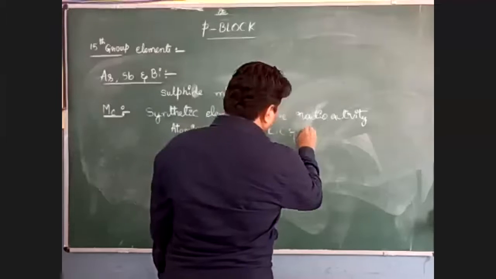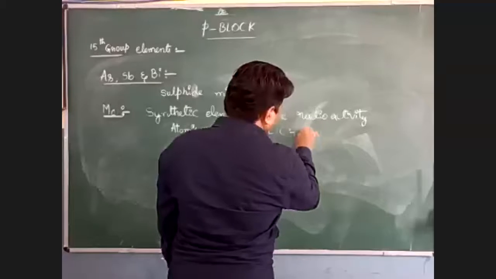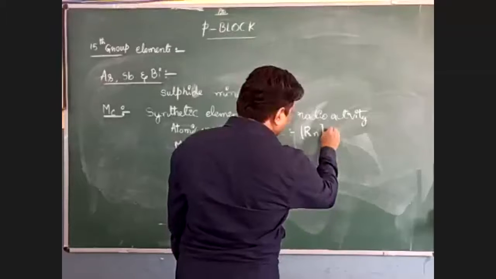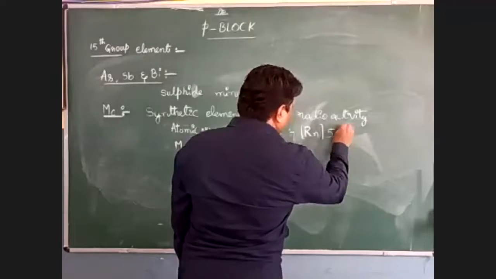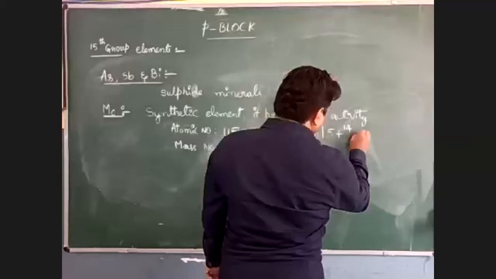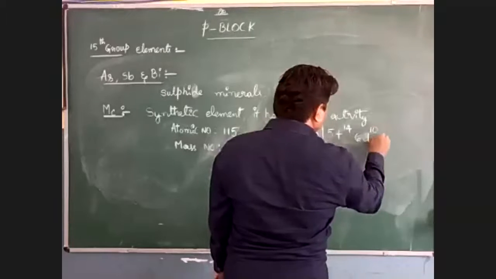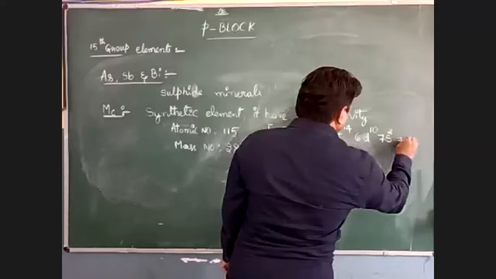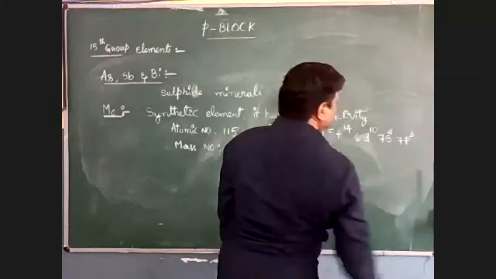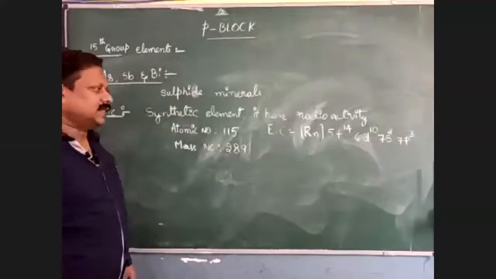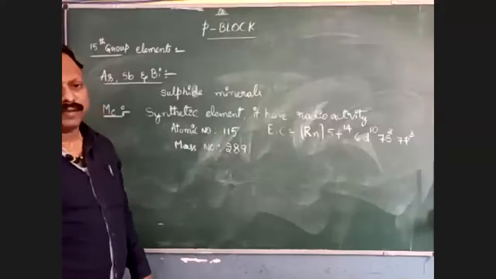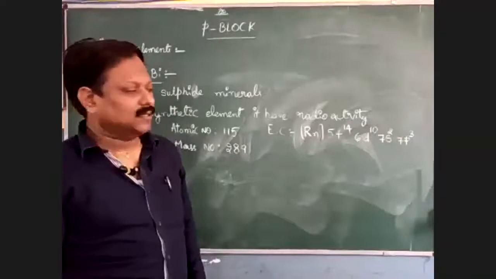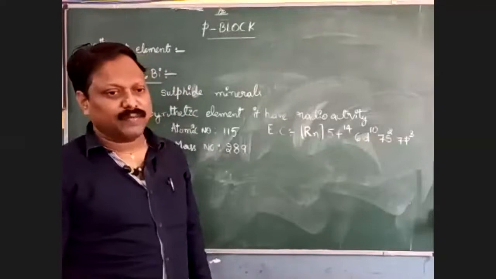It is radon, and after radon we fill these orbitals: 5f14, 6d10, 7s2, and 7p3.